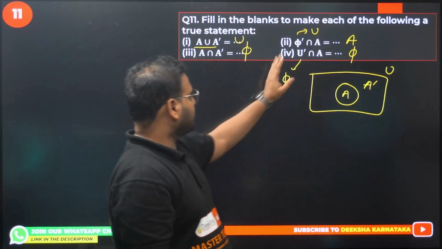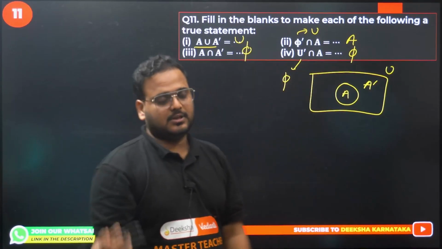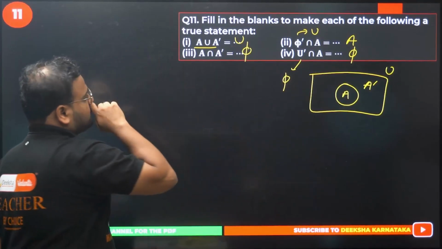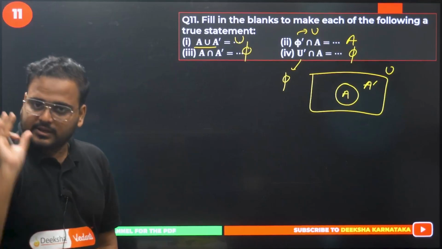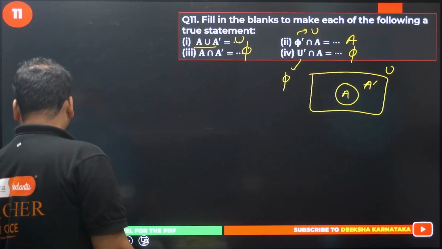Right? Intersection of nothing with A. Null set. So done. Please check. So even though I've written less things over here, I've explained all the 4 options. Clear? Question number 12 now.